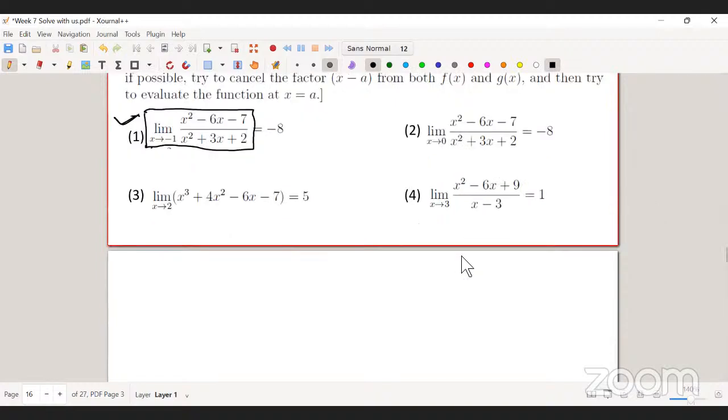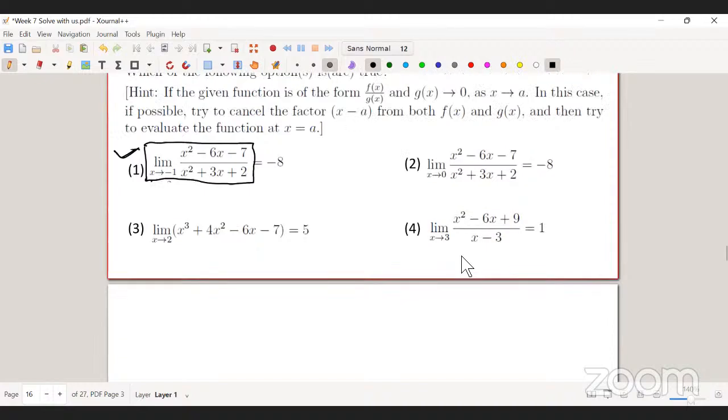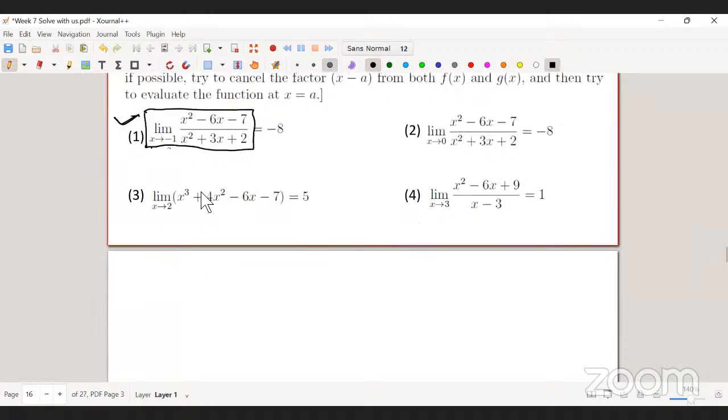If it vanishes at that point, then you need to factorize or go further. Otherwise you can simply substitute -1 in both the numerator and denominator. So first we need to check, when we are computing this, so we want to compute this thing, right?